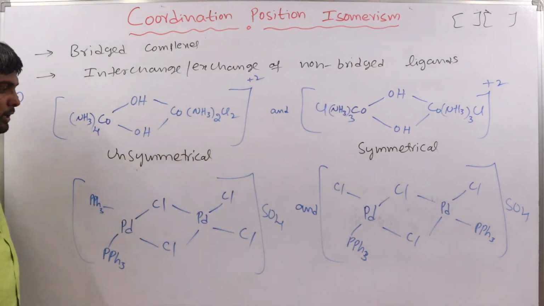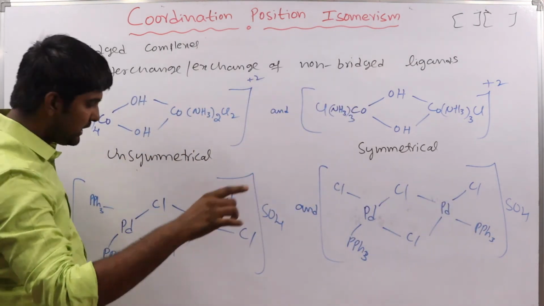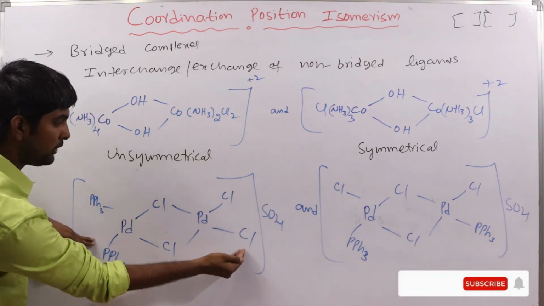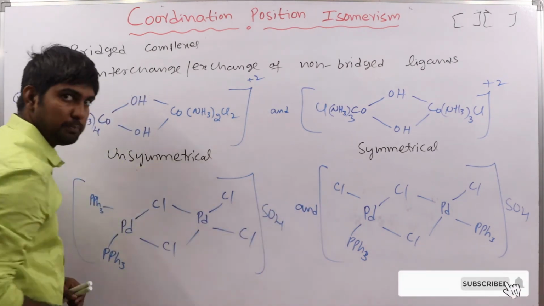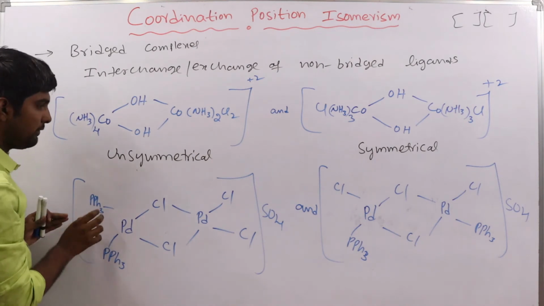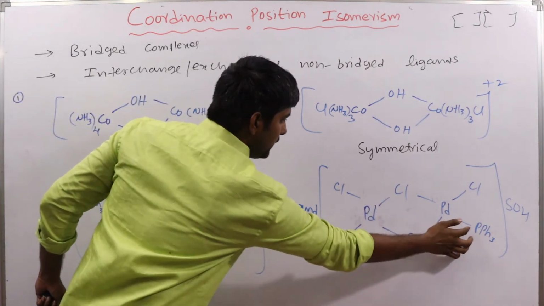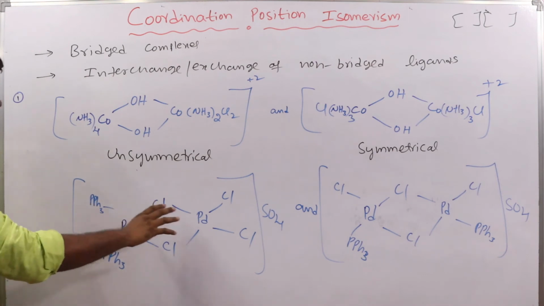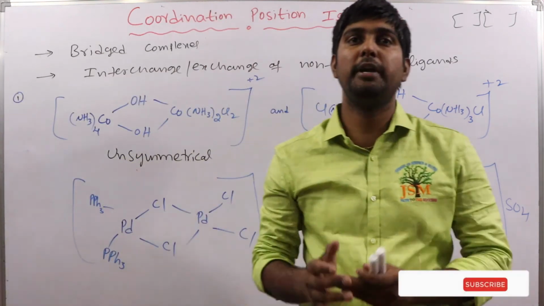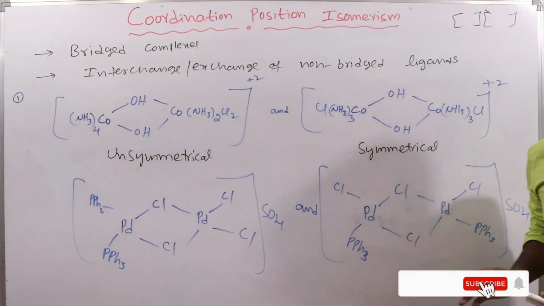What has happened here is interchange or exchange of non-bridged ligands. A chlorido comes onto this palladium and one of the triphenyl phosphines goes and attaches to the other palladium.